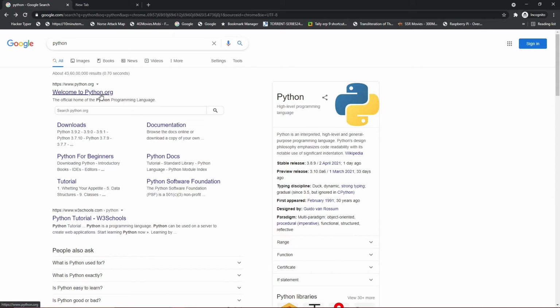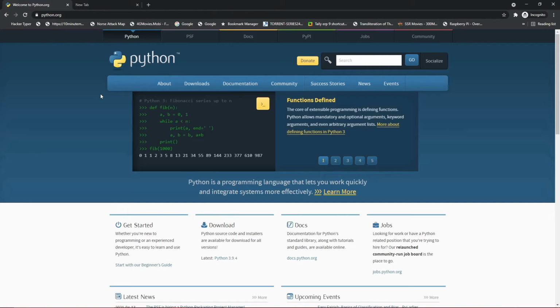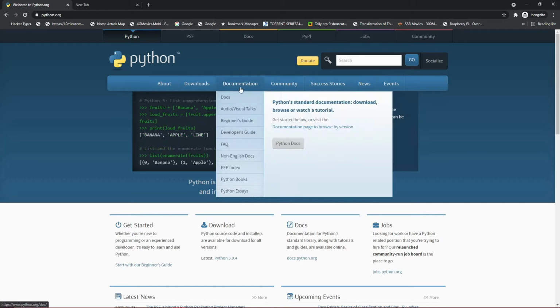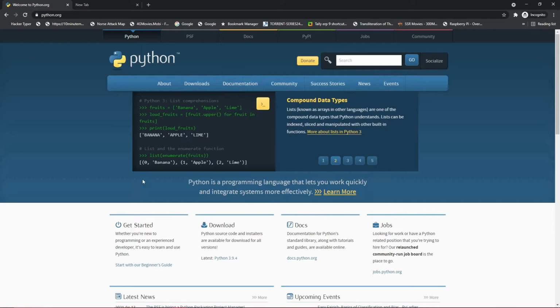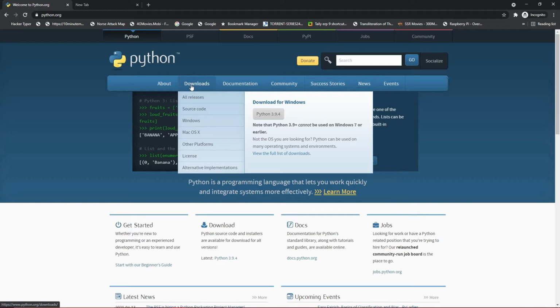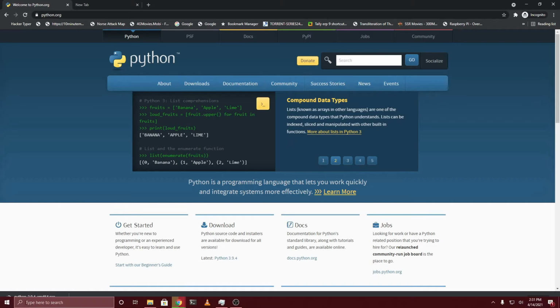So we will click on this first link and it will redirect us to python.org, which is the official website of Python, and you can find all the documentation as well as the latest version of Python. You can download the exe file or any other files that are required, and you can also find the documentation for Python as well. On this website, we will hover over the download section, and we're going to be downloading the latest version of Python on our system. So we will click on it and it will start downloading.